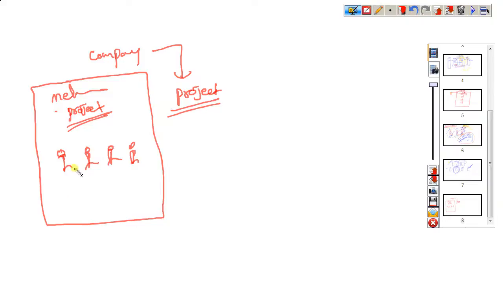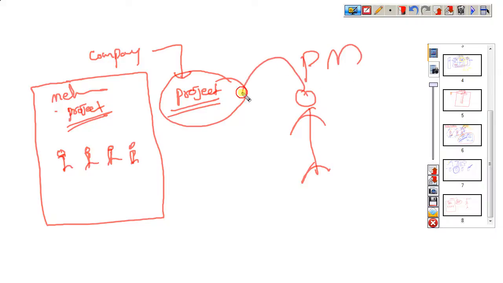When this meeting is finalized, they also finalize one project manager who is the right person to complete this project. This meeting we call a kick off meeting.